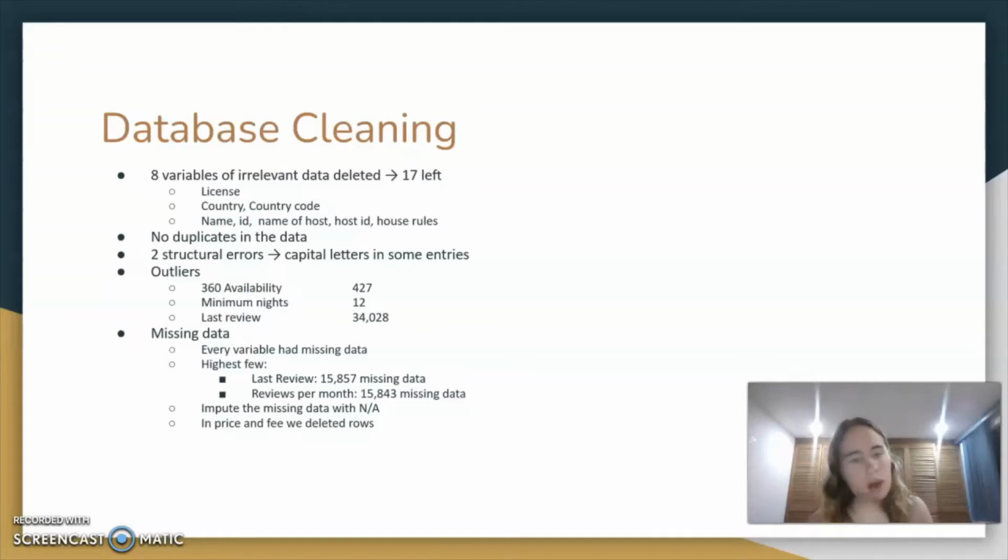We also found some outliers in the 360 availability, meaning how many days a year the Airbnb is available. We found negative values, which can of course not be the case, and we also found negative values in minimum nights. And for the last review, some of the entries had no dates, so we removed these rows.